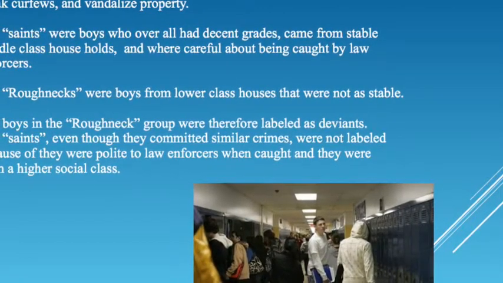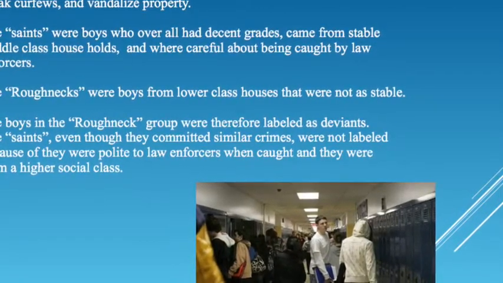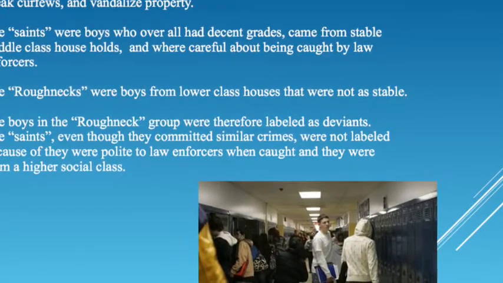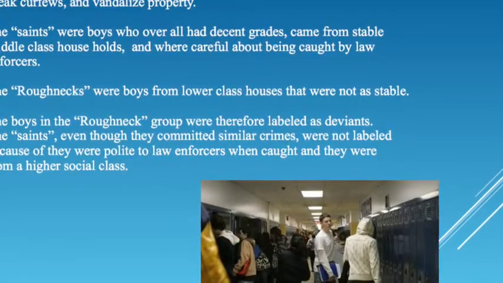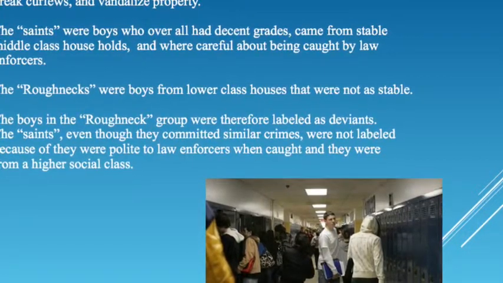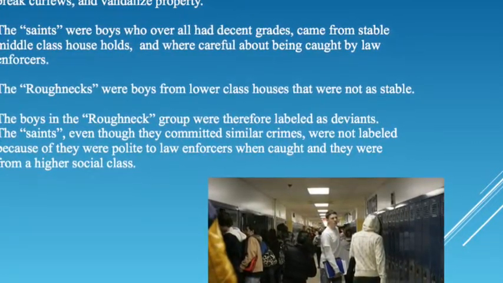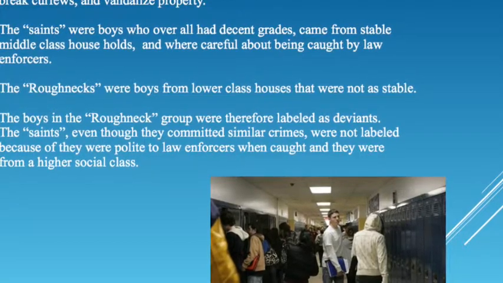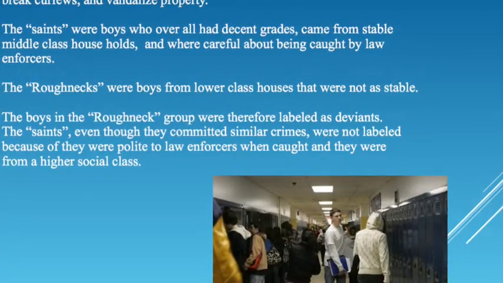What William Campbell found was that whenever the Saints committed crimes, they were often let go. This was most likely because of their economic standings. The Roughnecks, on the other hand, were punished harder by the police. They were often booked and charged for the crimes they did. William Campbell's research is important because it points out that poor people are more likely to receive labels.